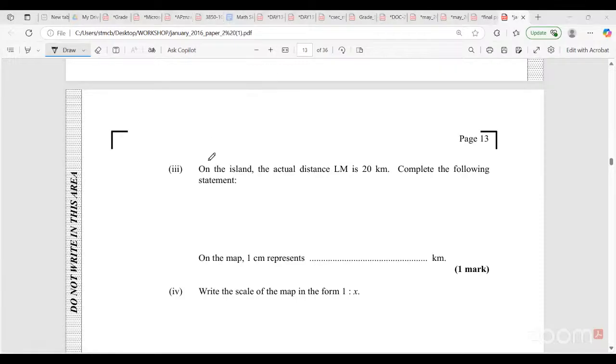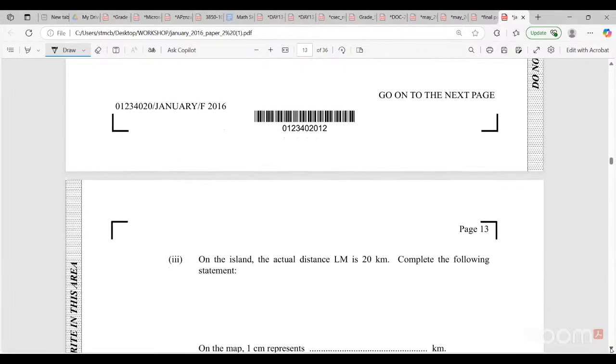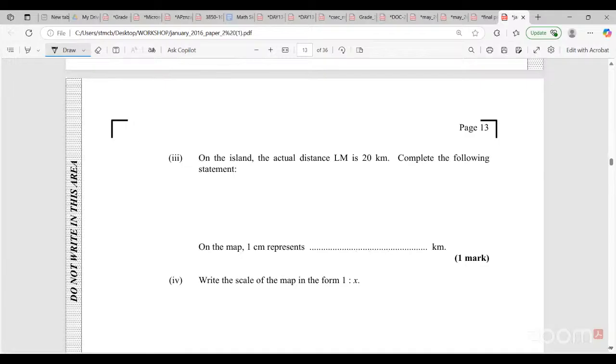All right, so it says on the island, the actual distance LM is 20 kilometers. Remember we had worked out LM, right? I forgot, I have to go back up. I don't remember the actual distance. I think 8 or so. All right, 8. We had gotten 8 for LM. And they said the actual distance is 20. So what we're going to do is 20 divided by 8.